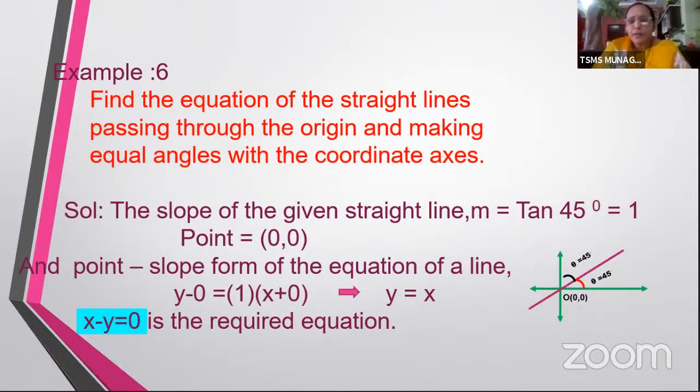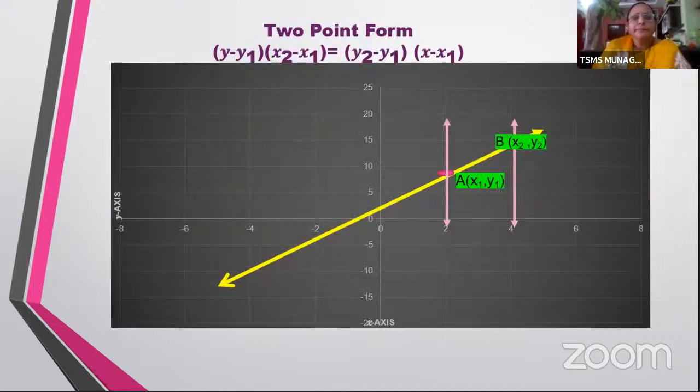So, dear children, it is not only one method that you can use. You can use any one method to get the equation. So here I've used point slope form. You can also use the y equal to mx plus c form, and you can simply get y equal to x.